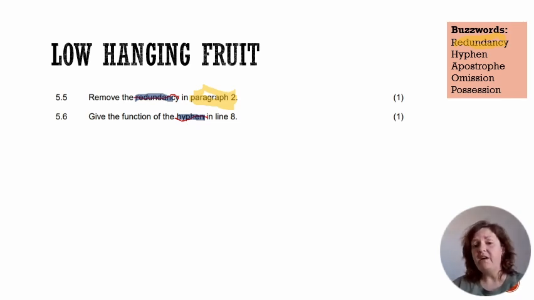Why is 5.5 a low-hanging fruit? Because redundancy means the same word in two different ways, and you've just got to try your best to search for it. Here's an interesting little nugget of information.